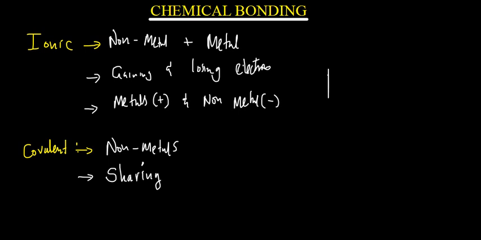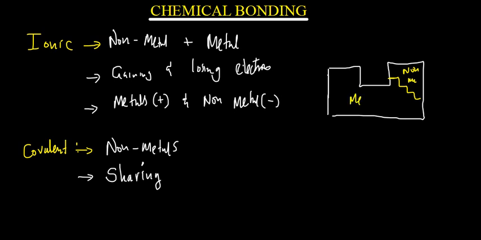So if you check the way the periodic table is given, it's something like this. There is a point on the periodic table where you can differentiate non-metals from metals. So somewhere here there is a zigzag line that you can draw. So everything this side, these are going to be non-metals, and then this side these are going to be metals. Okay, this is how you can divide metals from non-metals. Now let's start with covalent bonding. Remember, covalent bonding is the sharing of electrons.